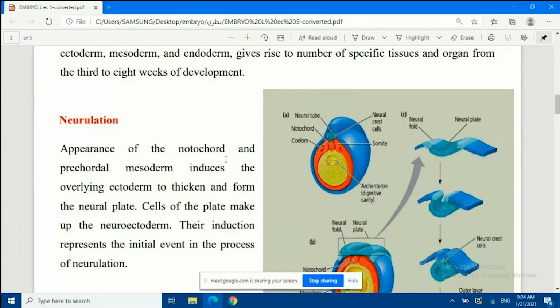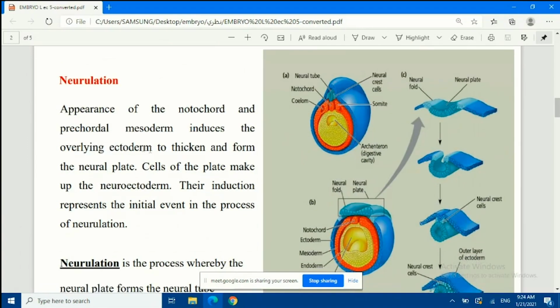Amphiblast cells. So the appearance of the notochord and precordial mesoderm means that we have the notochord, which was formed before, and at the same time we have mesoderm. The presence of notochord and mesoderm will induce the overlaying ectoderm to thicken, to form another plate. We call this plate the neural plate.